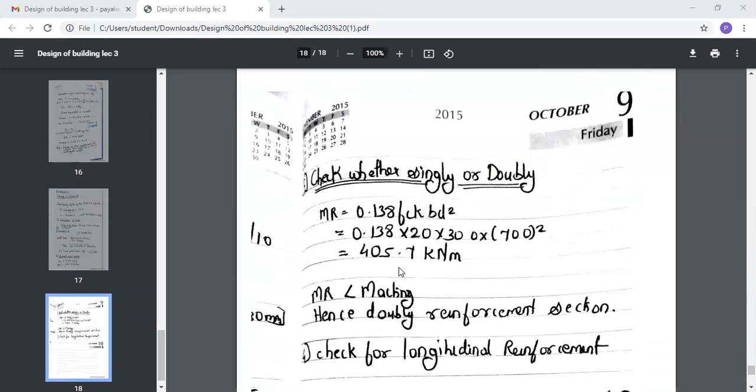Now you need to check whether the beam is singly reinforced or doubly reinforced. For that you have the formula: moment of resistance equals 0.138 B D square into FCK. Here B is 300 and D is 700. So calculate the moment of resistance. Moment of resistance should be less than the bending moment, so this condition is satisfied here. Hence it is a doubly reinforced section.